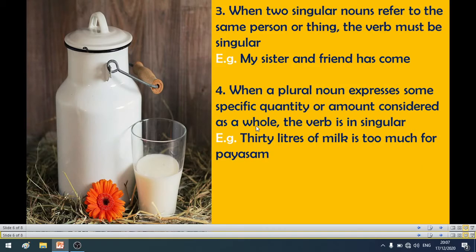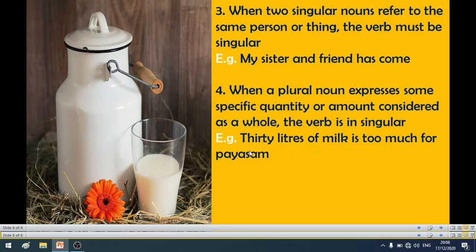Okay, rule number 4, when a plural noun expresses some specific quantity or amount considered as a whole, the verb is singular. So when a plural noun expresses a specific quantity or amount considered as a whole, the verb is singular. For example, 30 liters of milk is too much for payasam. Here it is a plural noun, but it expresses some specific quantity considered as a whole.